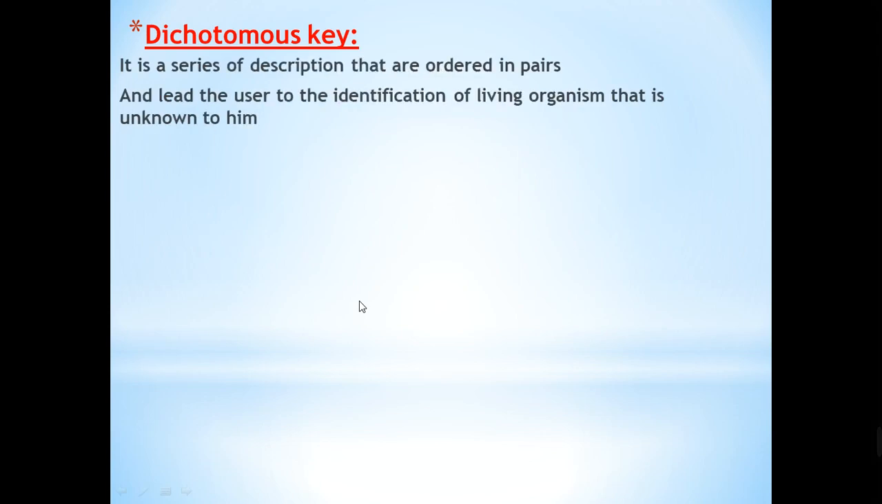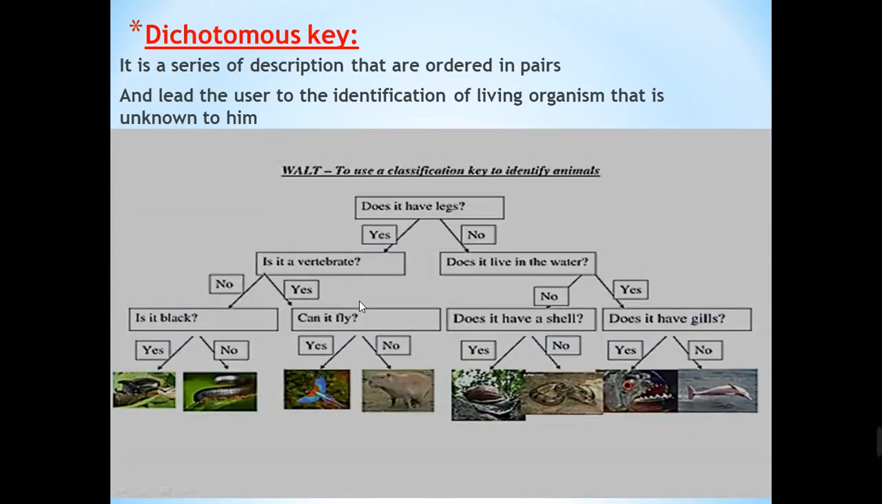The last part of our lesson is talking about dichotomous key. What's dichotomous key? Dichotomous key is a description that are ordered in pairs and lead the user to the identification of living organism that's unknown to him. Let's take an example. If we don't know the name of the dolphin, we don't know that this is a dolphin, and we want to play a game to know that this is a dolphin.